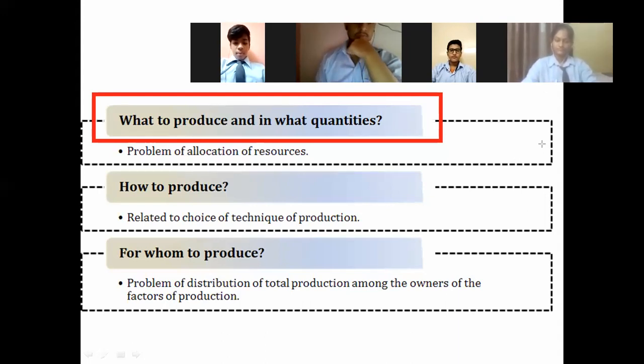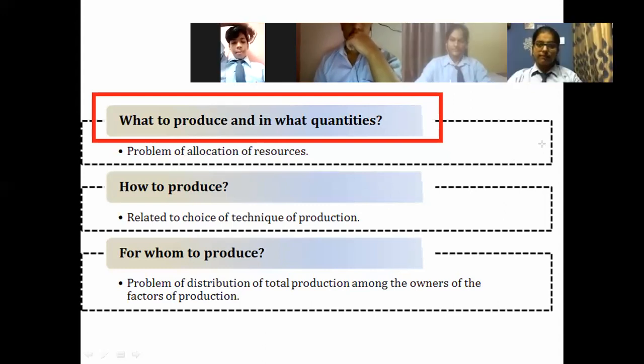Every economy has common problems. Basically there are three common problems, which jointly we call the central problems of an economy. The very first problem out of that is what to produce and in what quantities. Every economy thinks: what should I produce and in what quantity?